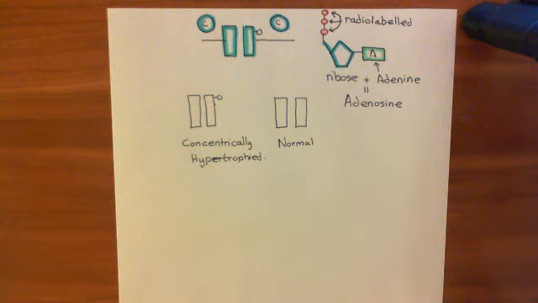Okay, so that seems to be the defects that we see in cardiomyocytes which have undergone hypertrophy.